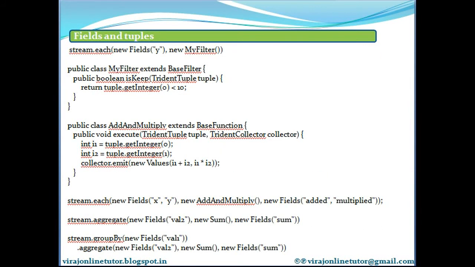Next we'll move on to the fields and tuples in Trident. The Trident data model has a named list of values. During a topology, tuples are incrementally built up through a sequence of operations. Operations generally take in a set of input fields and emit a set of function fields. The input fields are used to select a subset of the tuple as input to the operation, while function fields name the fields that the operation emits.